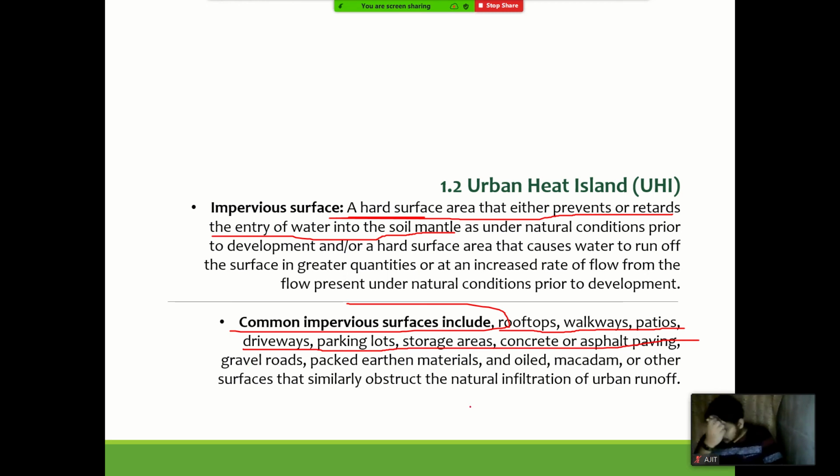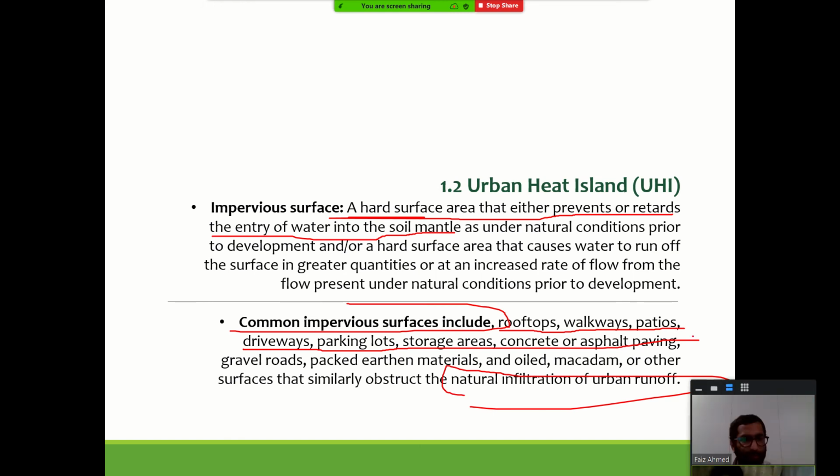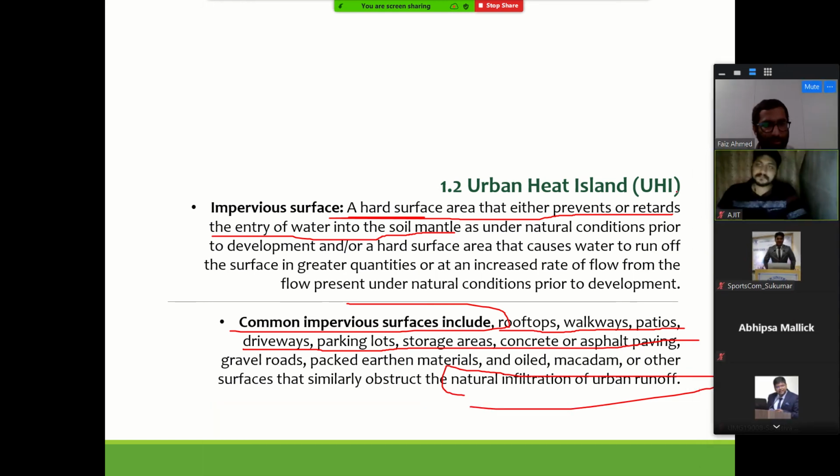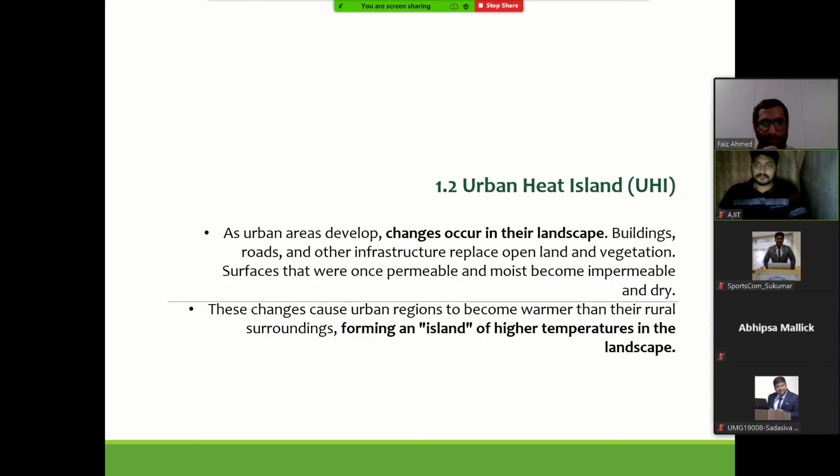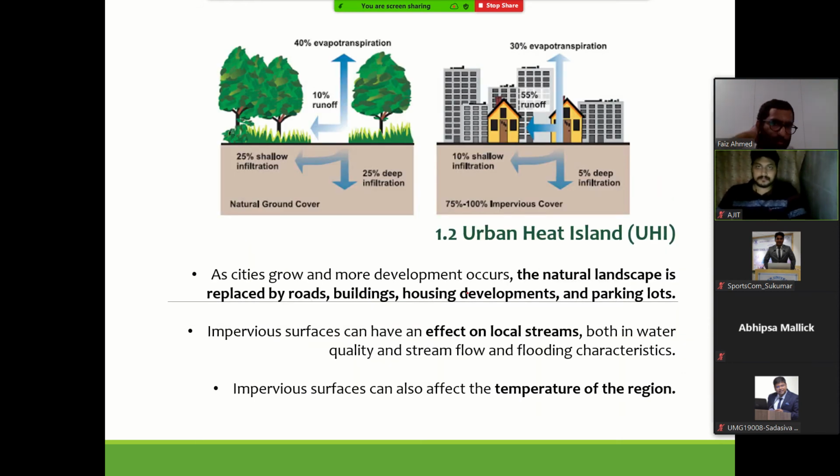It also has an impact on natural urban runoff, which you should keep in mind. This is one indicative diagram: if we have natural ground and impervious surface, what happens?